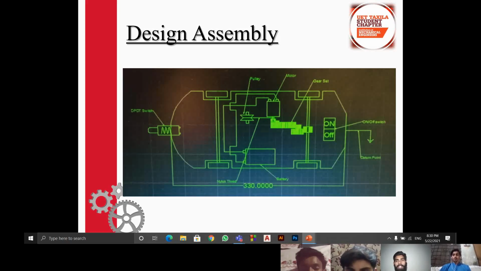The basic mechanism of a motor operated with a battery is installed on the system. Here it is shown a nylon thread which is winding on the pulley during the forward direction. A gear set is operating on the axle and the motor to control the gear ratio of the vehicle. In front, here it is a DP-DT switch inside a spring to change over the state of the DC motor.